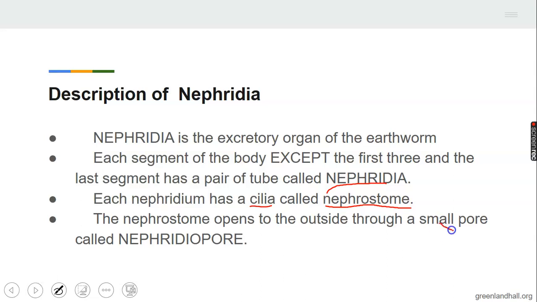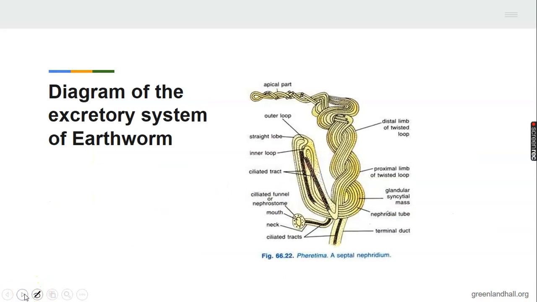It means we have pores there. Some are large and some are small. So it opens through the small pore called nephridiopore. Called what? Nephridiopore. Now look at the diagram we have there. That is the diagram showing the excretory organs of the earthworm, the nephridia.